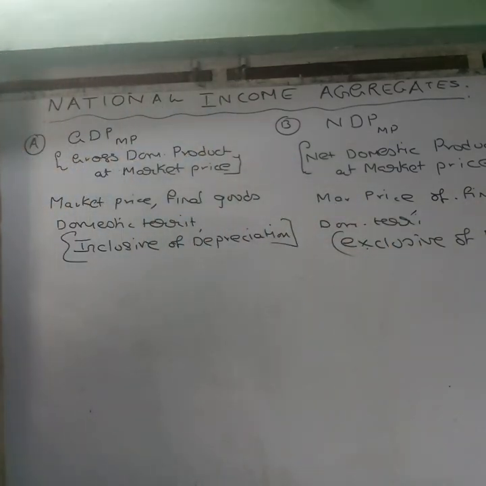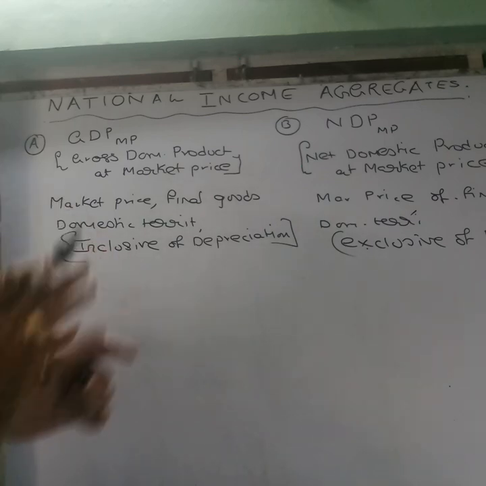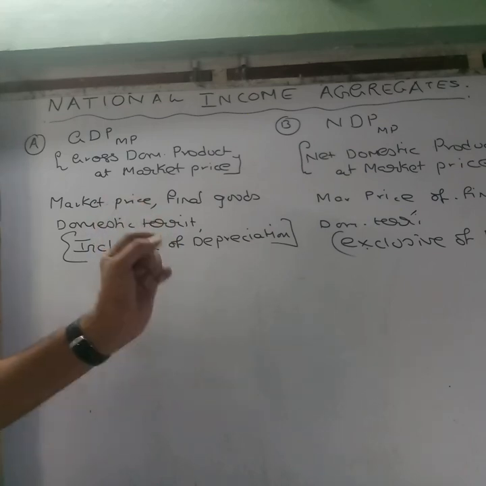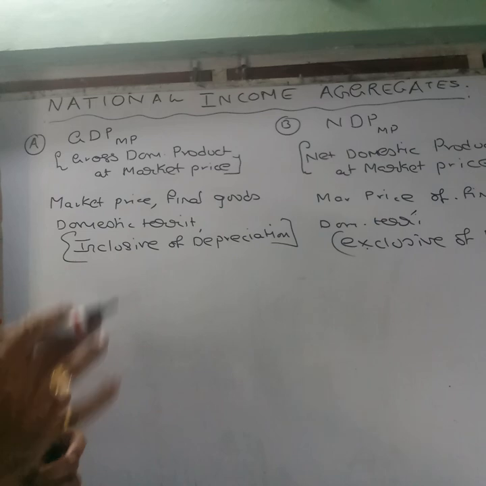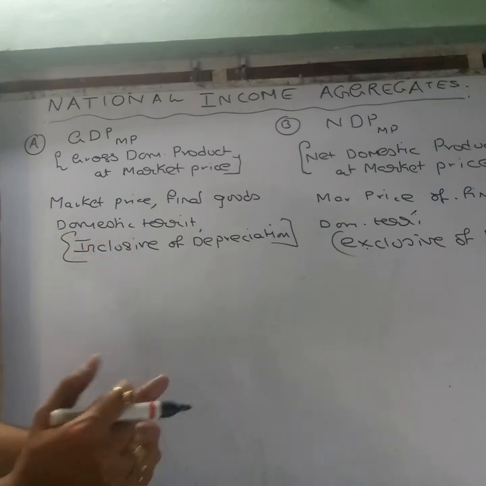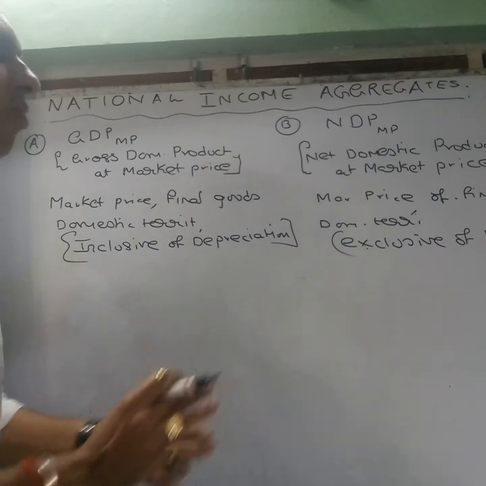So if you want to present the net domestic product, you can also say that it is the market price of all the final goods which are produced within the domestic territory, that means produced by residents as well as non-residents, but most importantly it is exclusive of depreciation. So you can also say that it is net, which means only new goods are taken into account, which are produced in this year and not the old ones.